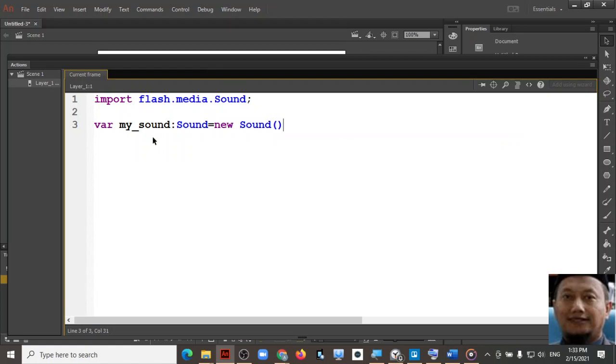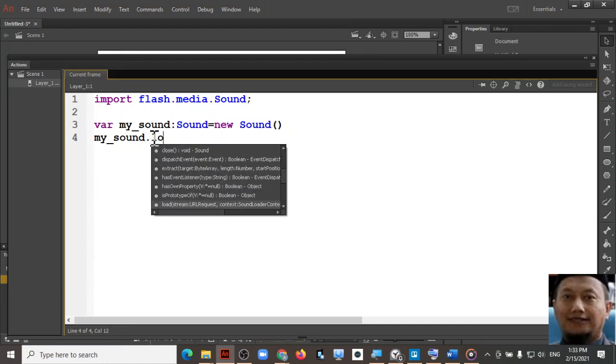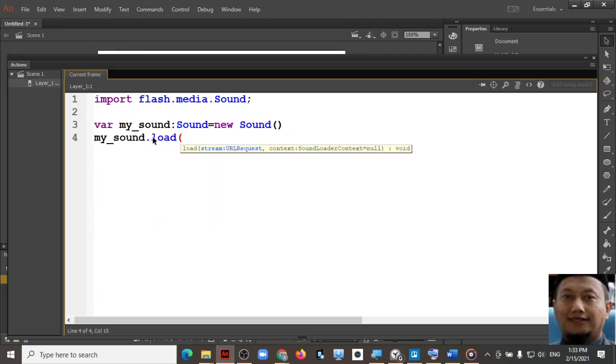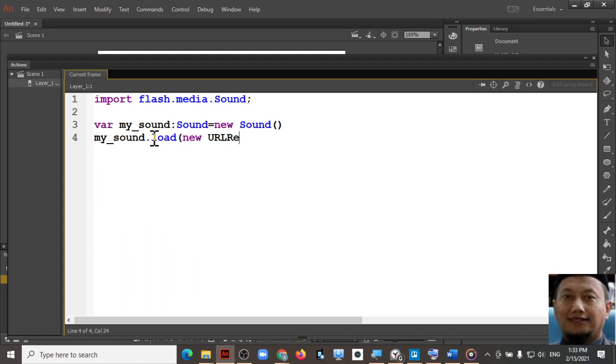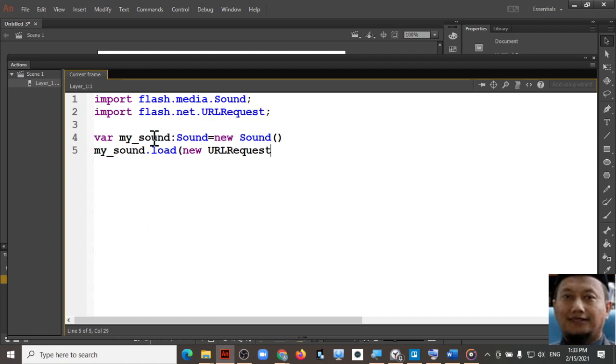Then we will load the external sound. We will use the load command, and to load the sound, we create a new URL request, followed by the brackets and the name of your files.